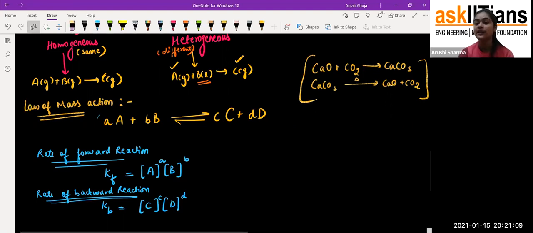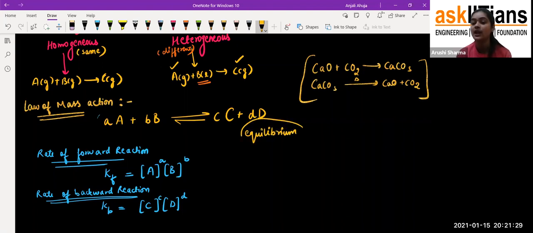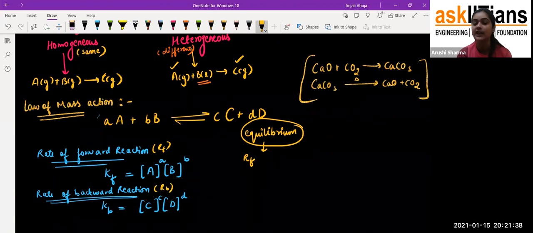Fine. Now students, when we talk about chemical equilibrium, what happens exactly is that the rate of the forward reaction and the rate of the backward reaction become equal to each other at the condition of equilibrium. That is the exact equilibrium I want to tell you about. So at equilibrium, students, if I consider the forward rate as Rf and the backward rate as Rb, then Rf becomes equal to Rb.